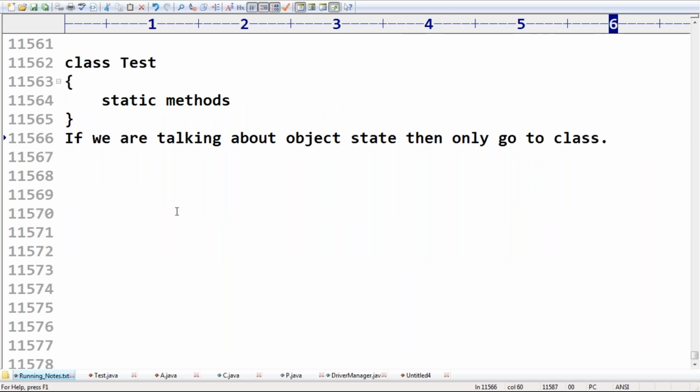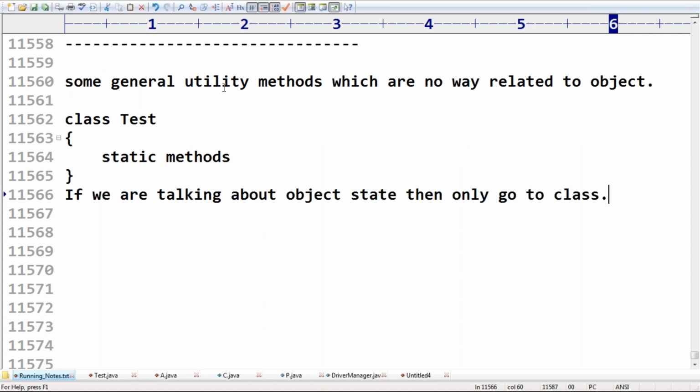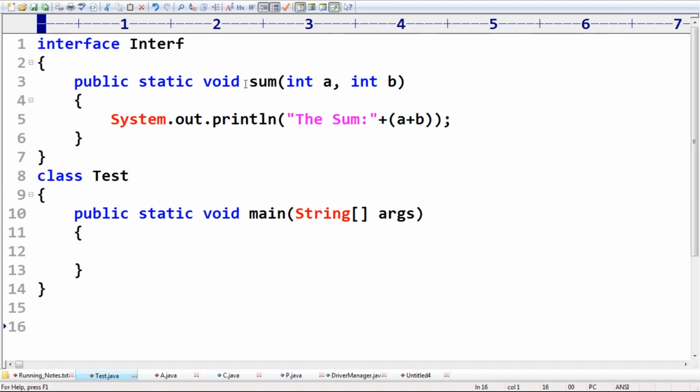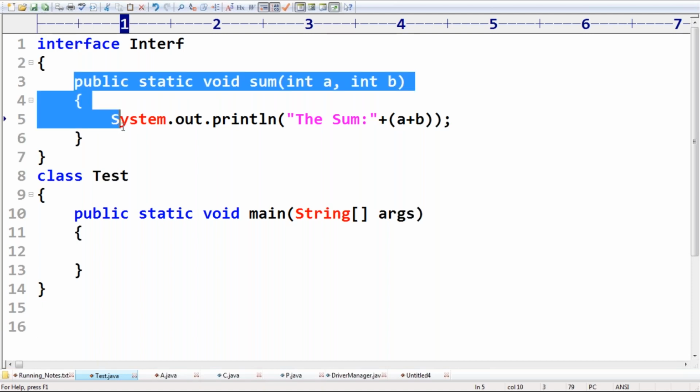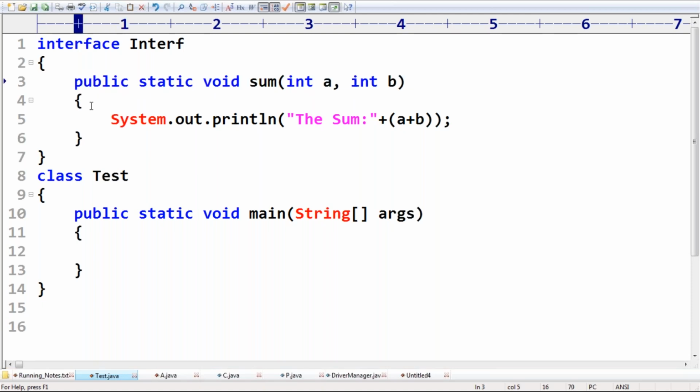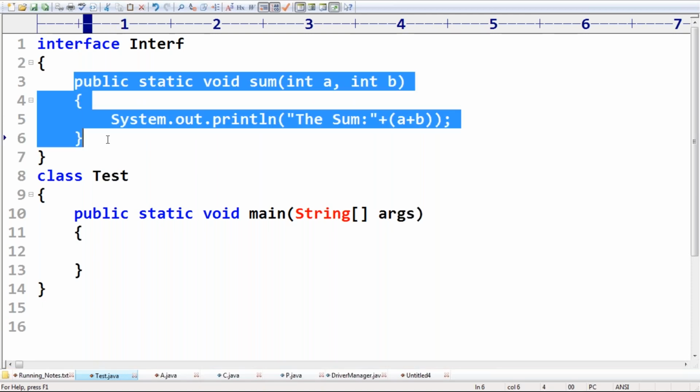So from the 1.8 version onwards, inside an interface we can take static methods, no problem at all, to define general utility methods. Any doubt about this? Yes, friends. Why go for a class for a general utility method? Because going for a class is a very costly operation.